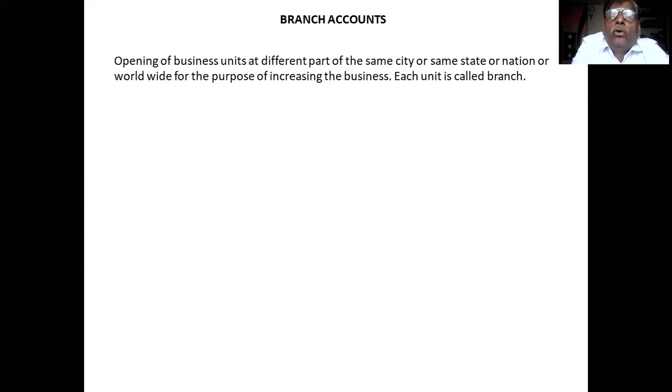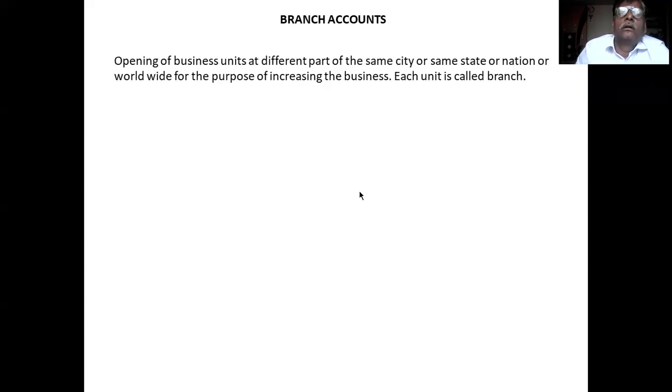So opening a business unit at a different part of the same city, same state, same nation or worldwide is for the purpose of increasing your business. If you increase the business, automatically the transactions increase, wealth increases, profit increases. That is the ultimate aim. So each unit is called a branch. Remember this. Each unit is called a branch.